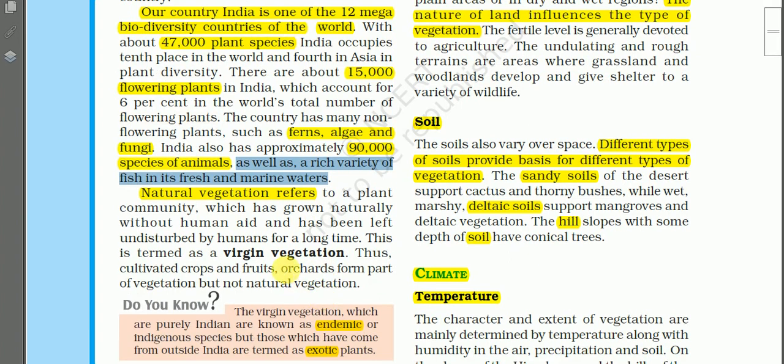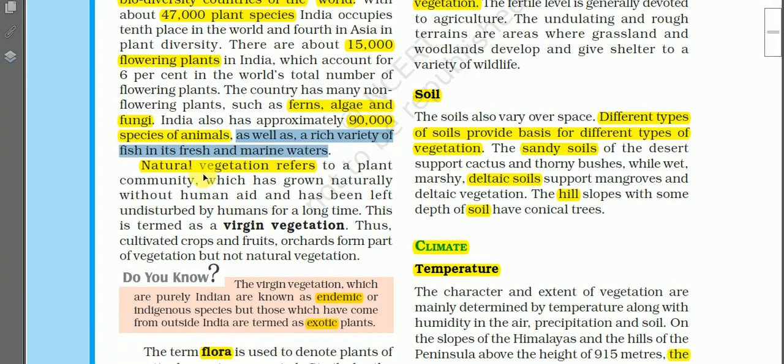Let us continue. So here a definition of natural vegetation is given. Natural vegetation refers to a plant community which has grown naturally without human aid and has been left undisturbed by humans for a long time.